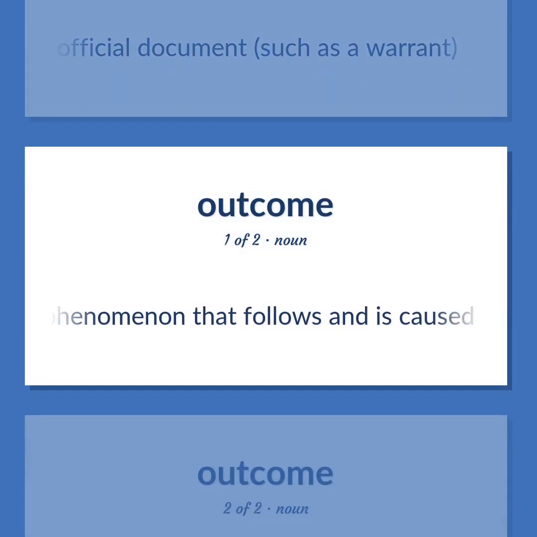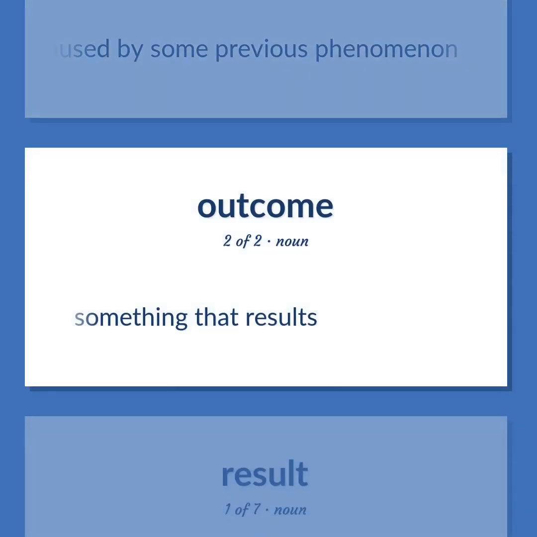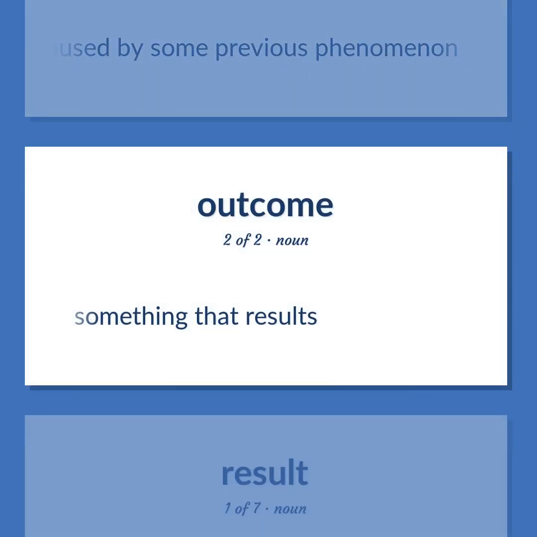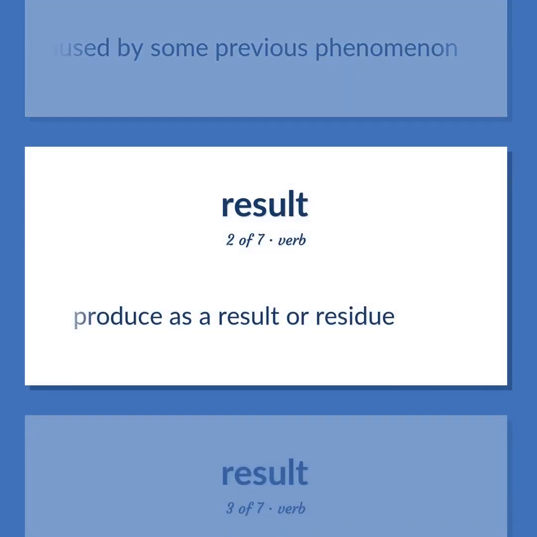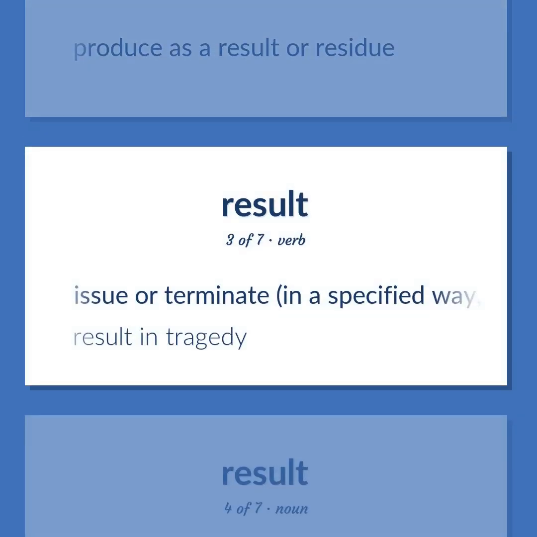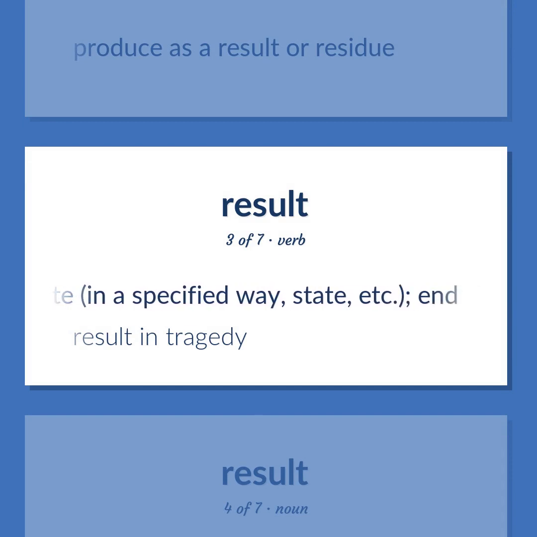A phenomenon that follows and is caused by some previous phenomenon. Something that results. A phenomenon that follows and is caused by some previous phenomenon. Produce as a result or residue. Issue or terminate, in a specified way, state, etc., end. Result in tragedy.